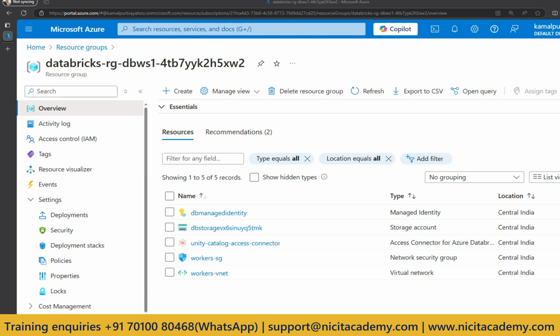We will cover how to create a Databricks trial account, and it will be a complete practical session. As explained, we are going to cover the theoretical part, then how to create a trial account for Microsoft Azure, and then how to create Databricks. We cover batch processing as well as streaming, and he will cover structured, semi-structured, and unstructured data as well. So we have given the course content.